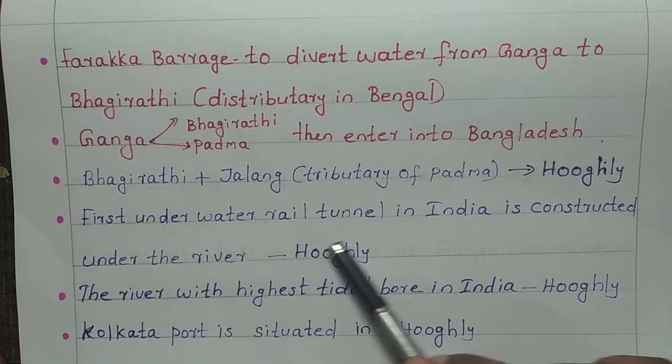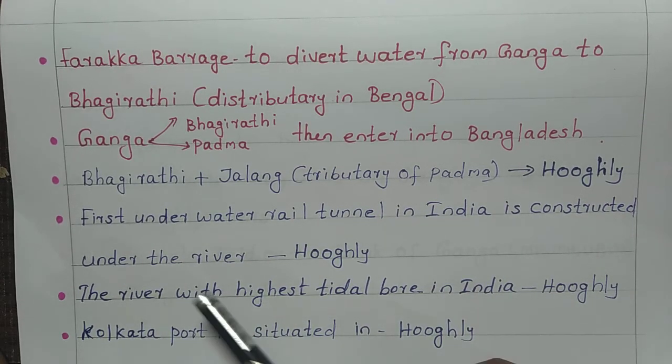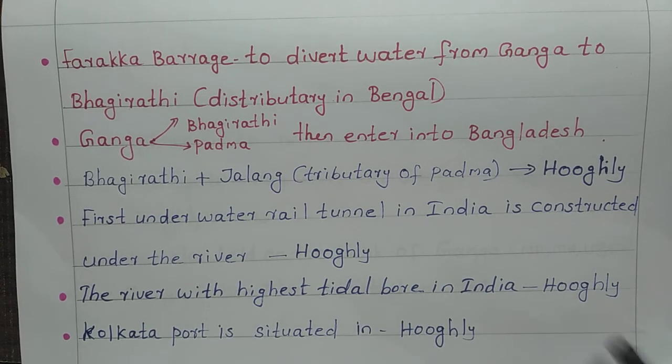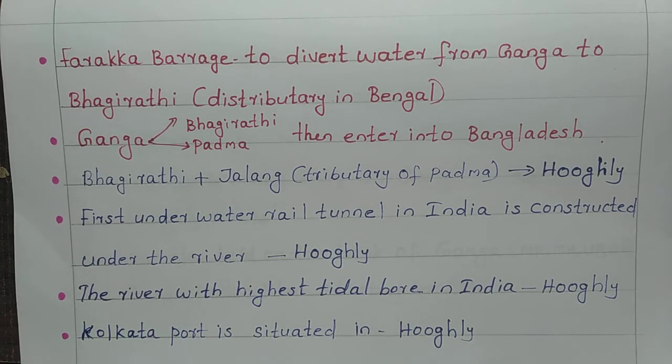The first underwater rail tunnel in India is constructed under the river Hooghly. So, under Hooghly, the first underwater rail tunnel is constructed. The river with the highest tidal bore in India is Hooghly. So, Hooghly is the river with the highest tidal bore in India.